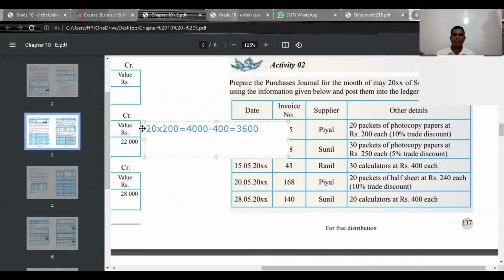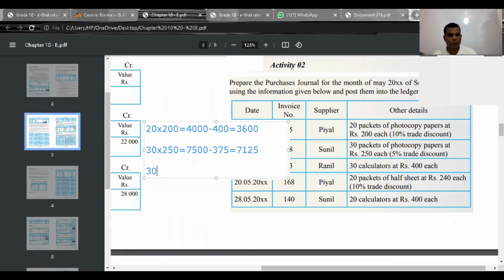Second one is 30 into 250, which equals 7,500, minus 5% trade discount. 10% would be 750, so 5% is 375. Then value is 7,125. Next one, 30 into 400 equals 12,000.